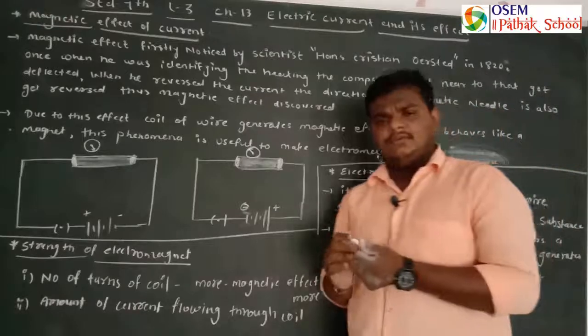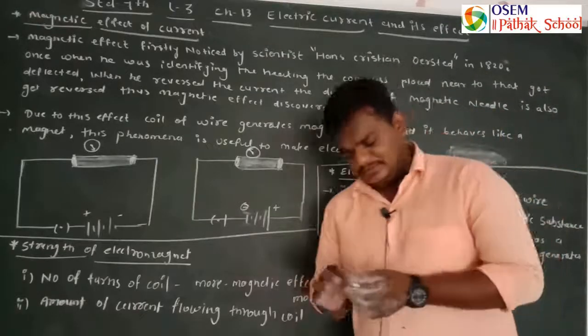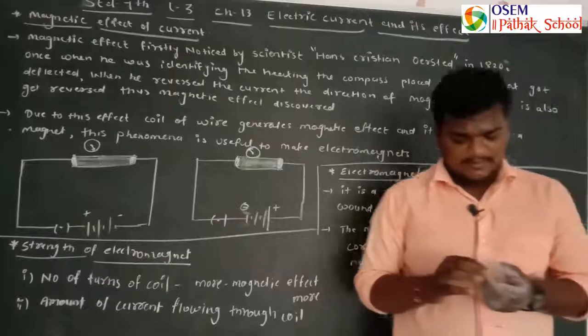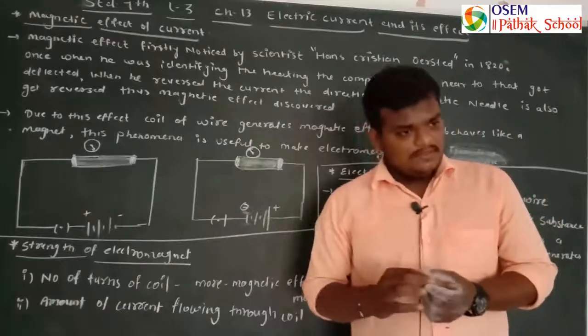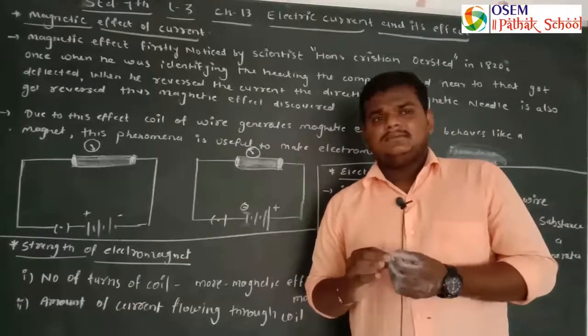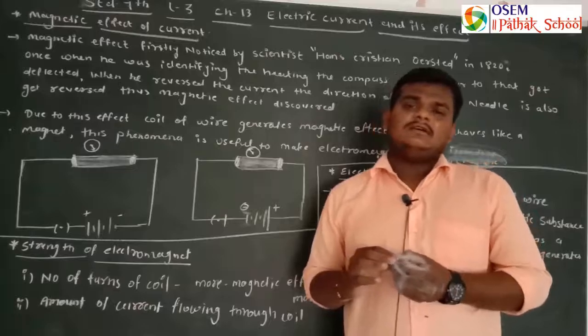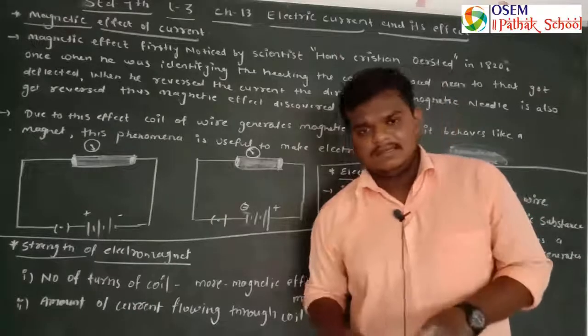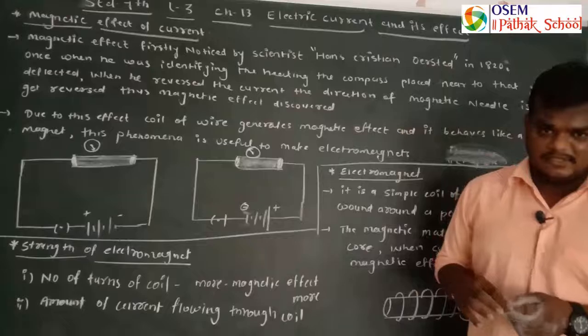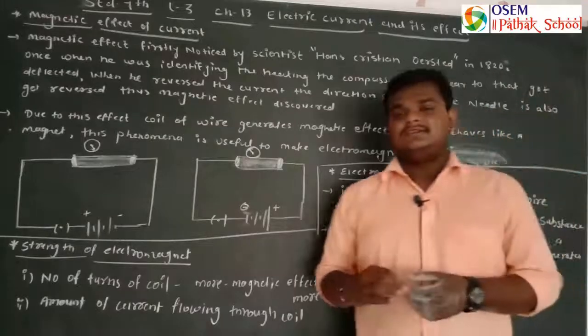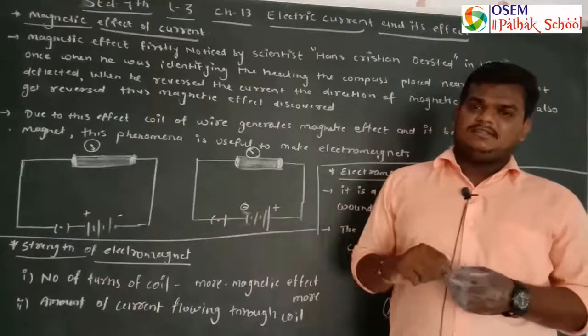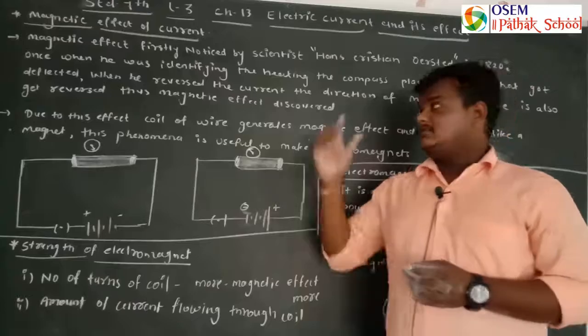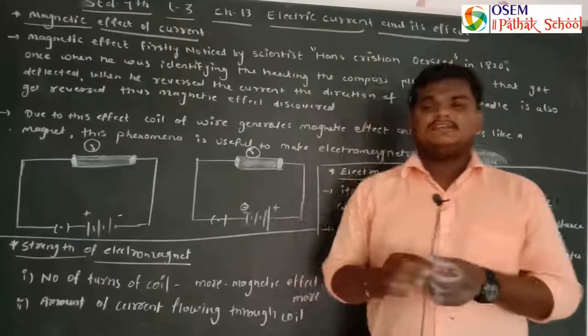First of all, what is the difference between the magnetic effect and the heating effect? Heating effect can be summarized as: when current flows through any electrical appliance or electrical circuit, it generates heat inside that circuit. Magnetic means attraction or repulsion.